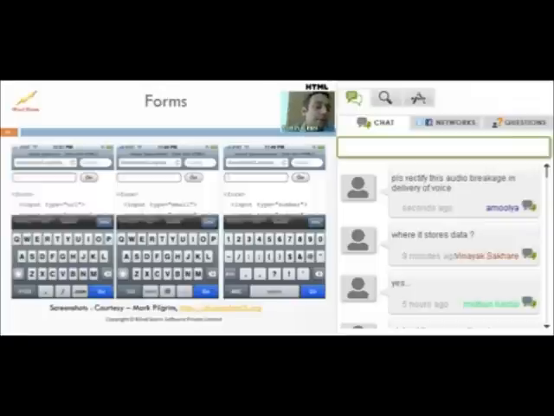Similarly, look at the email, the second one. You will find that the keyboard has changed dynamically and it has an @ symbol that makes it simpler to type an email. Look at the whole keyboard that changed for the third option, when the type is equal to number. It's actually provided a numeric keypad instead of an alphanumeric keypad. That just makes it simpler for the user to enter it.